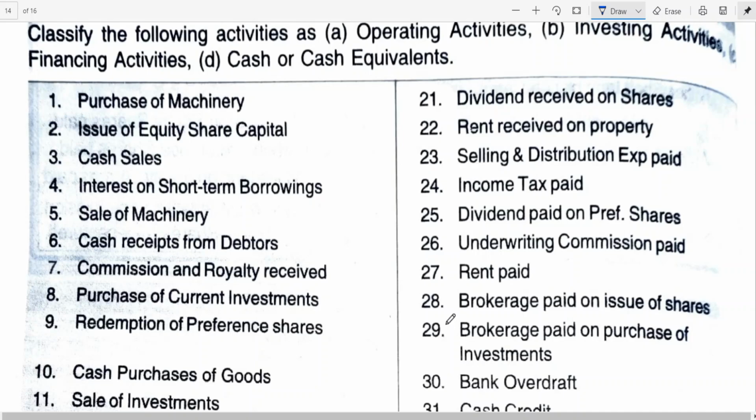Say for example, purchase of machinery is an investing activity. Issue of equity share capital, like that you should say: financing activity. Cash sales, tell me: operating activity. Interest on short term borrowings: financing activity. Sale of machinery, which activity? Investing activity. Like that you should be able to find out.